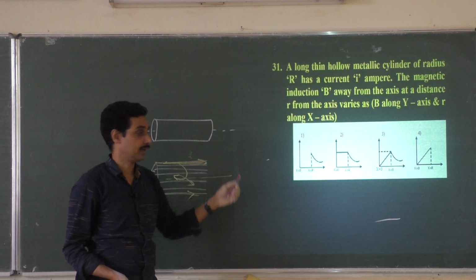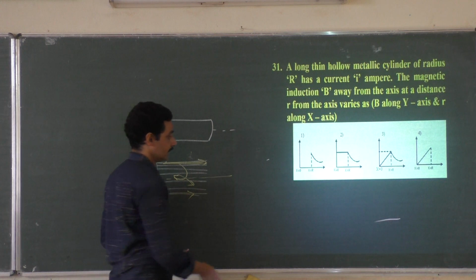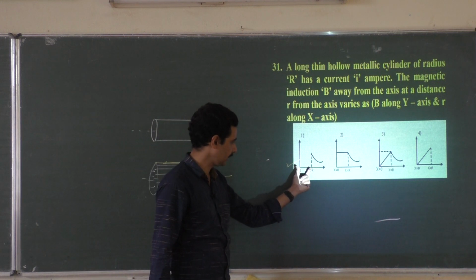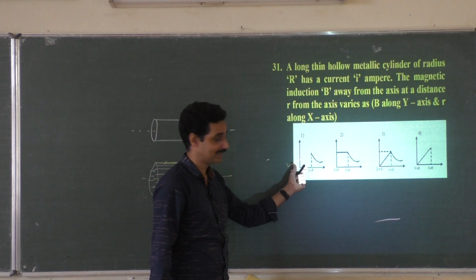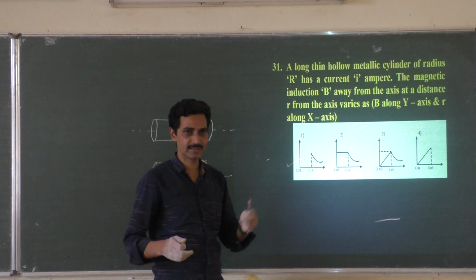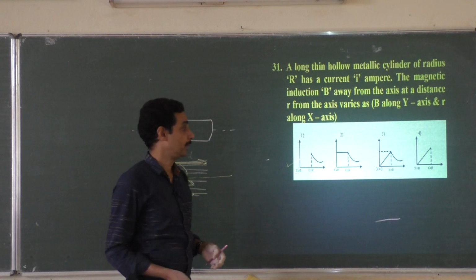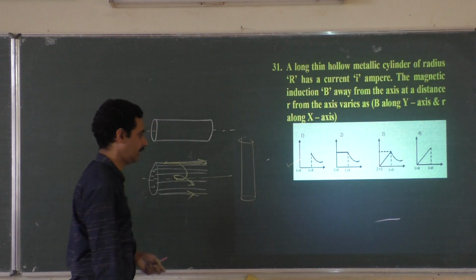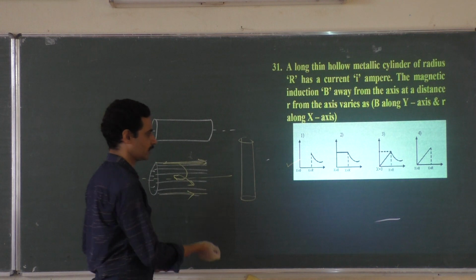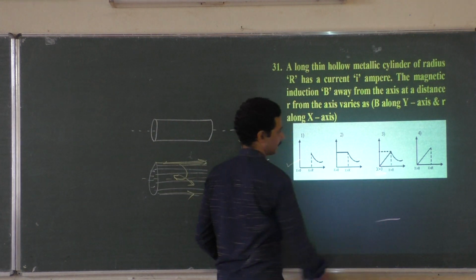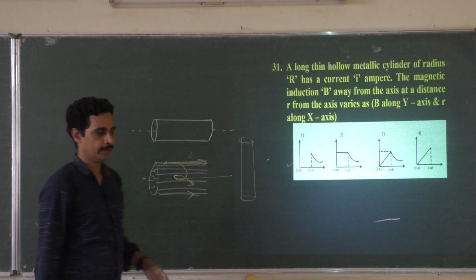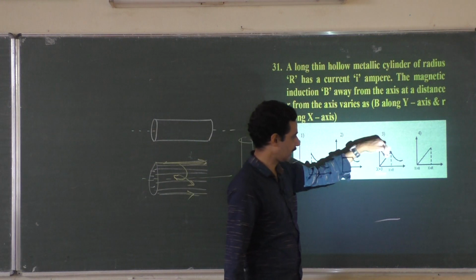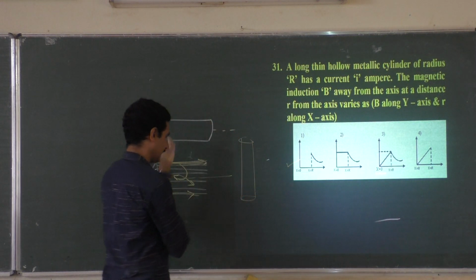Just as we have written the equation, this is the graph. Inside there is no magnetic field. Outside it varies; just outside the surface, you will get something. Whereas for a cylindrical solid wire, not hollow wire, inside it is directly proportional to R, and outside it varies inversely as R.